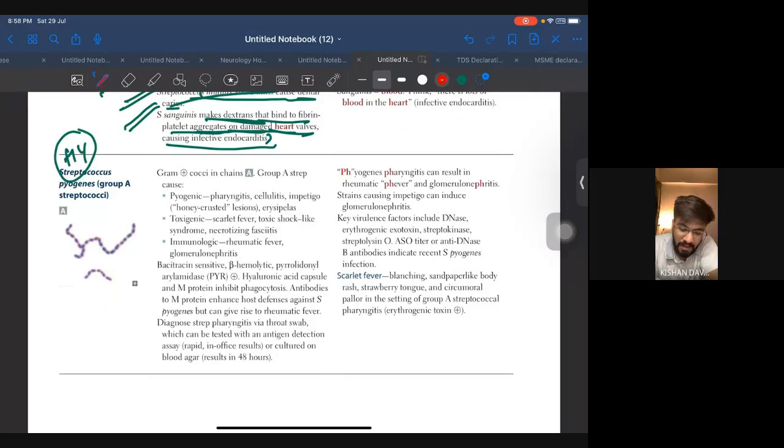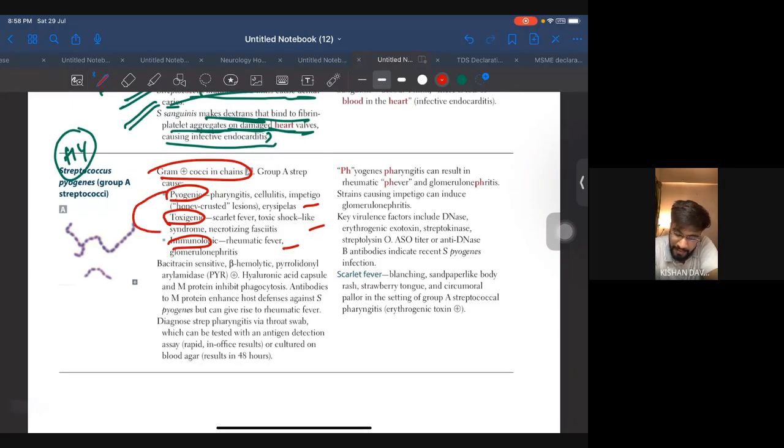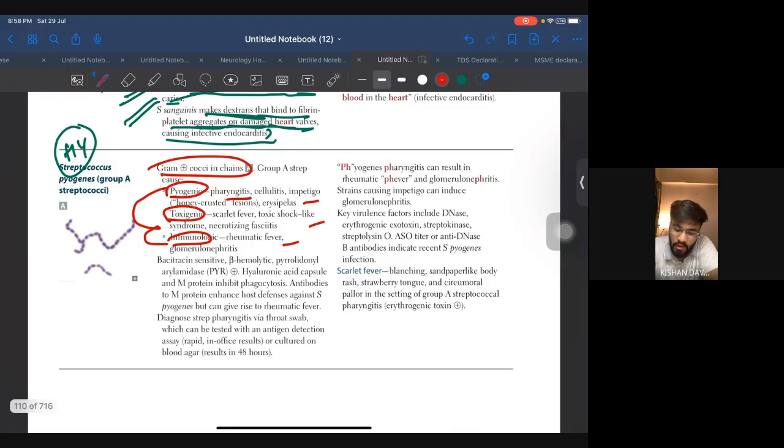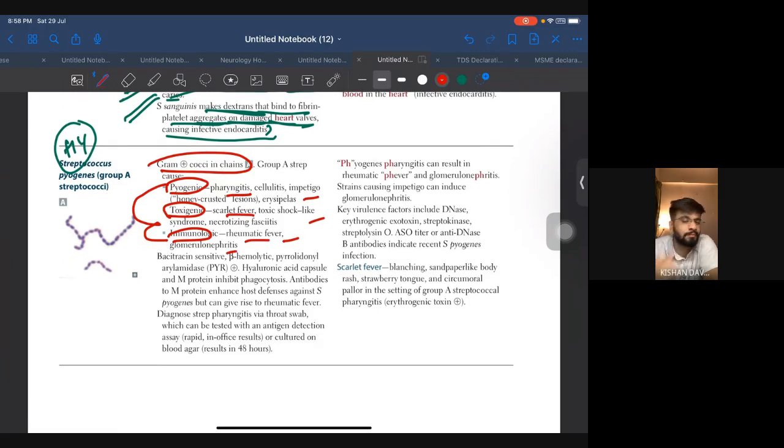So let's just see. Gram-positive cocci in chains. It may be pyogenic, it may be toxigenic, it may be immunogenic. So there are all the conditions that you have to remember. Okay, they will be asking you what is the mode of infection in pharyngitis caused by Streptococcus pyogenes. So you should know it's pyogenic, or scarlet fever, anything, so it is because of the toxin, and rheumatic fever is because of the immunologic condition. Okay, and yeah, in the question they might give you the honey crusted lesion. So honey crusted lesions is what? Impetigo.